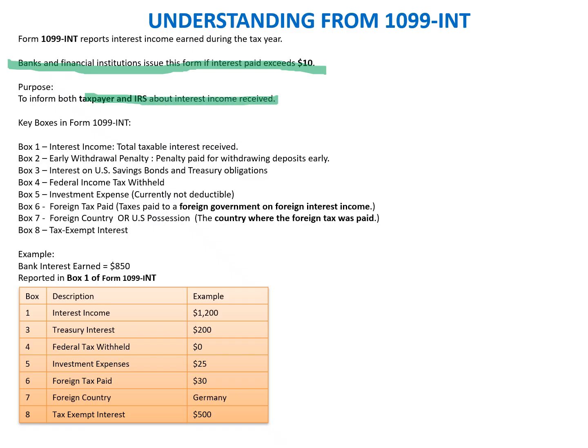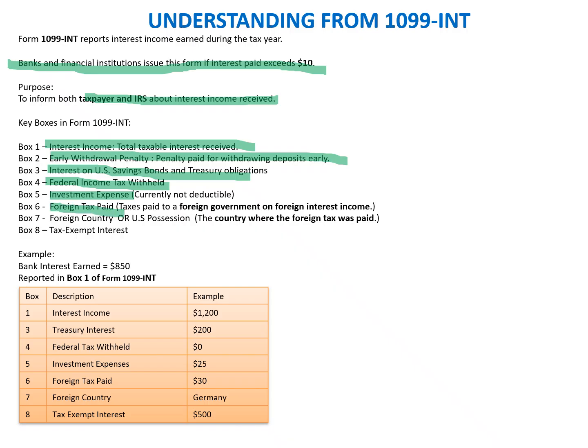Key boxes in Form 1099-INT: Box 1 is the interest income, the total taxable interest received. Box 2 covers the early withdrawal penalty paid for withdrawing a deposit early. Box 3 is interest on US savings bonds and Treasury obligations. Box 4 is the federal income tax withheld, the tax which has been withheld by the bank or financial institution. Box 5 is the investment expense, which was deductible before some time, but is currently not deductible. So this is only for reference purposes. Box 5 is not being used because investment expenses are not deductible in the current tax structure.